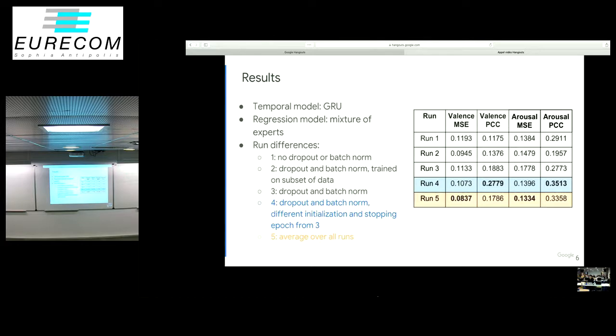The difference between run 3 and run 4 is that run 4 has a different random initialization of the model, as well as it stops later than run 3. So training longer seemed to help our models out more. In run 5, this is an average over all of the runs.